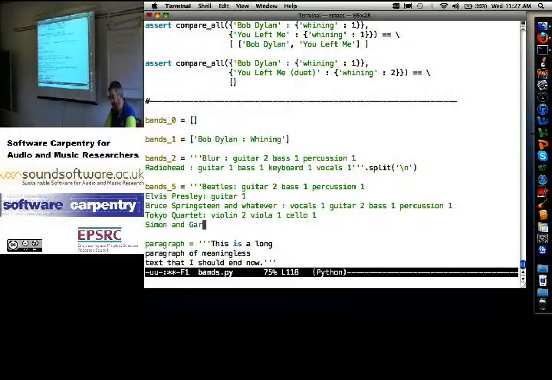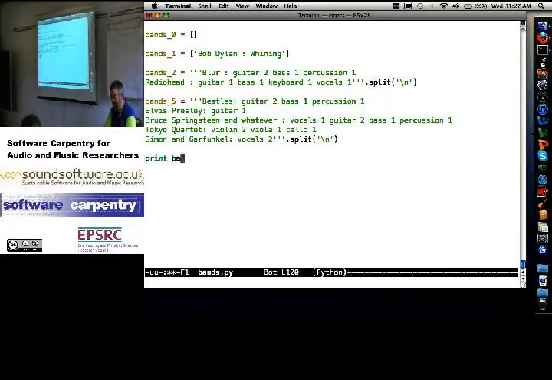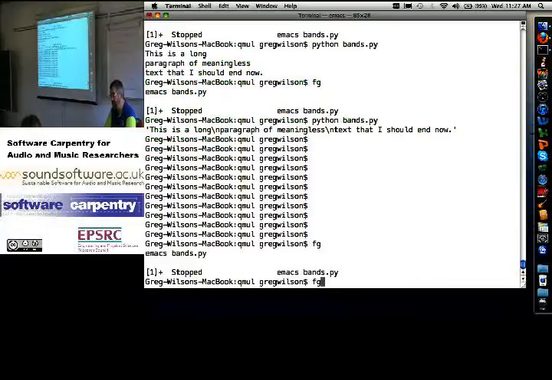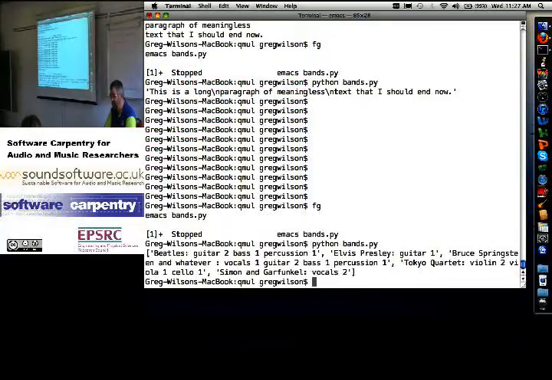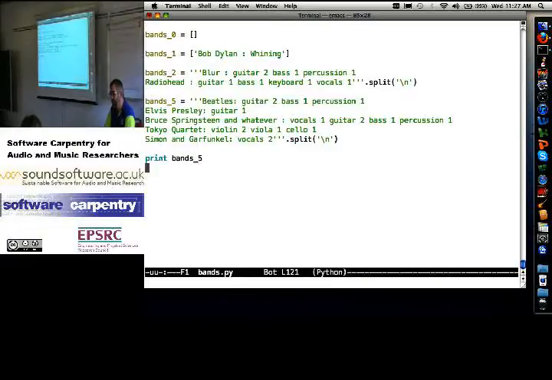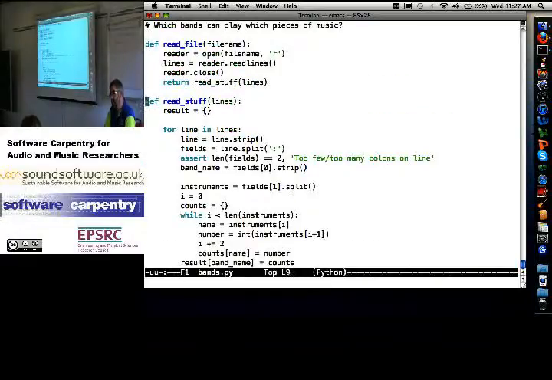Simon and Garfunkel. Don't laugh at me. Right? Vocals 2. Okay? Dot split on new lines. Print bands 5. Okay, so I'm just going to take that 5-line string. I'm going to show you what it turns into. It turns into those 5 strings. Exactly what I want to pass in to read stuff.